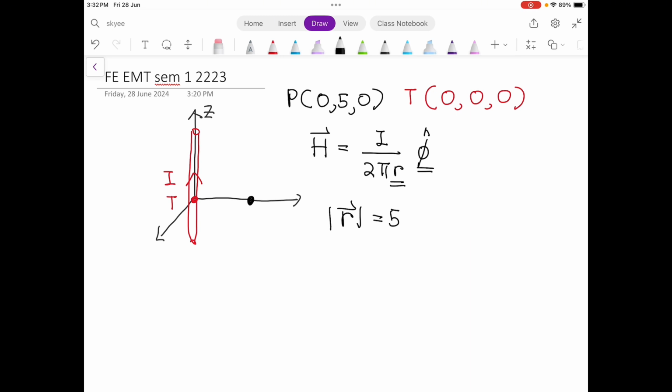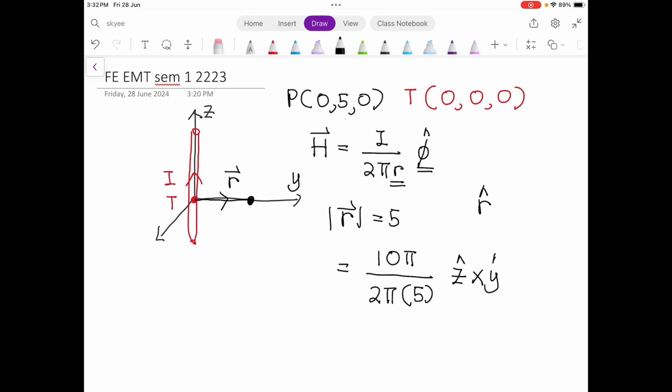For this one, you can replace the values. For example, I is 10 pi, as the question mentioned. Then you have 2 pi r, with r being 5. The direction a phi is equal to dl cross r. The dl is the direction of the current flow in the z direction, and then you cross product with the unit vector r. You can see it's pointing in the y direction.